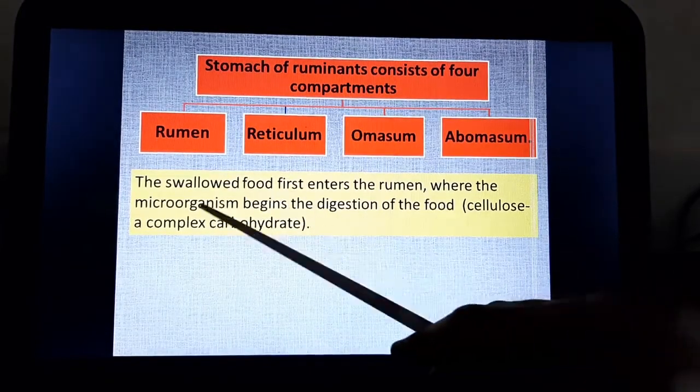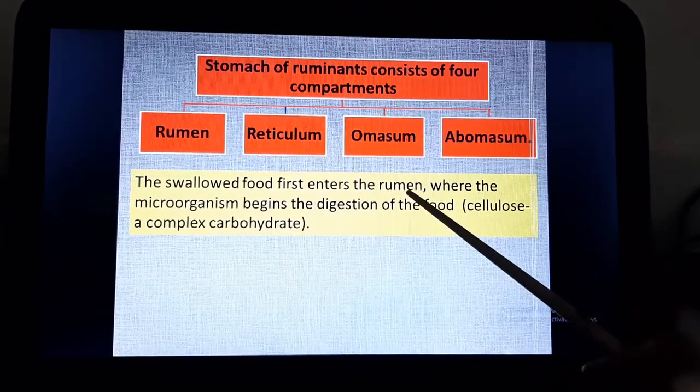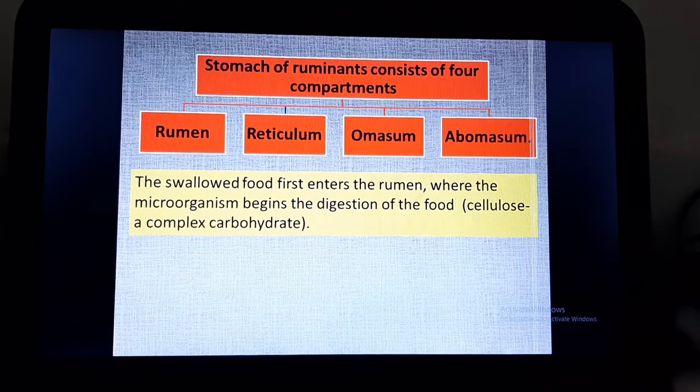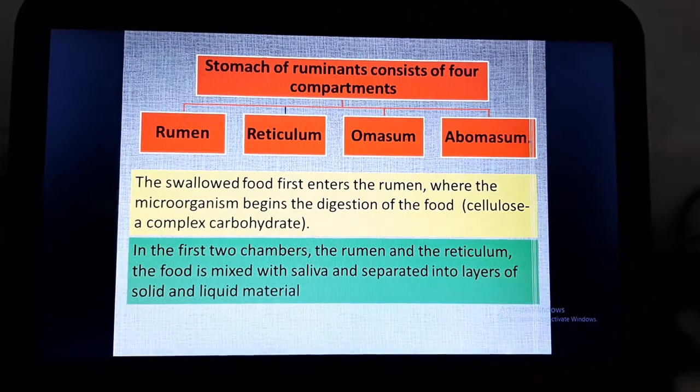The swallowed food first enters the rumen where the microorganisms begin the digestion of the food. In the first 2 chambers, that is rumen and the reticulum, the food is mixed with the saliva and separated into layers of solid and liquid material.